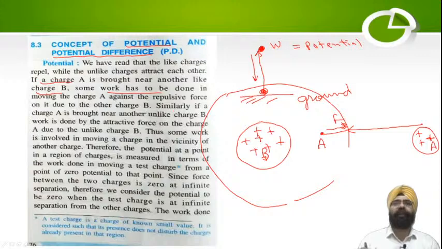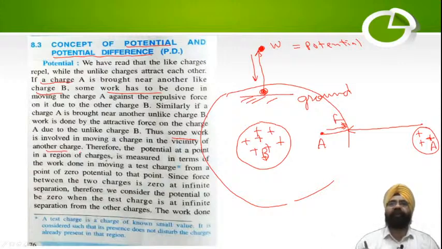Similarly, if a charge A is brought near another unlike charge B, work is done by the attractive force on the charge A due to the unlike charge. Now suppose this was a negatively charged body, it would again do work by pulling that object A towards itself. So in both cases work is being done. In one case the force applied by the opposite body is attracting it, in the other it is repelling it, so I have to do work to overcome that repulsive force. So some work is involved in moving charge in the vicinity of another charge.